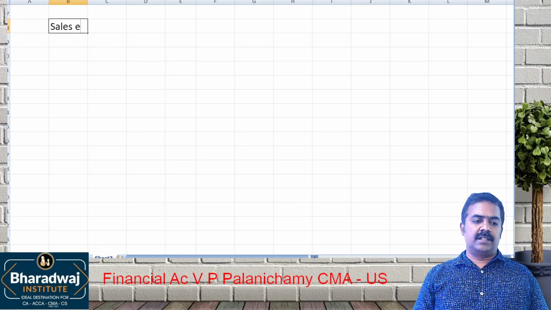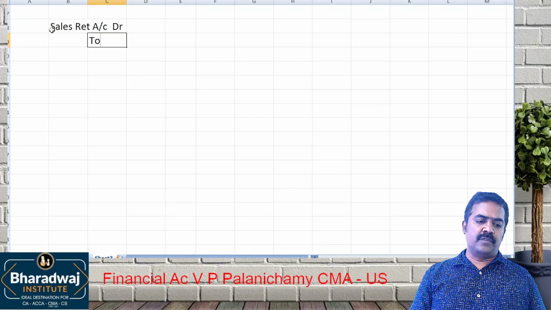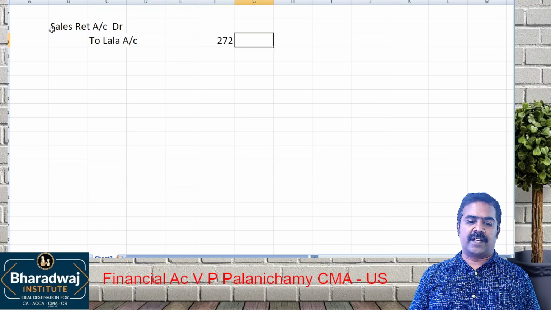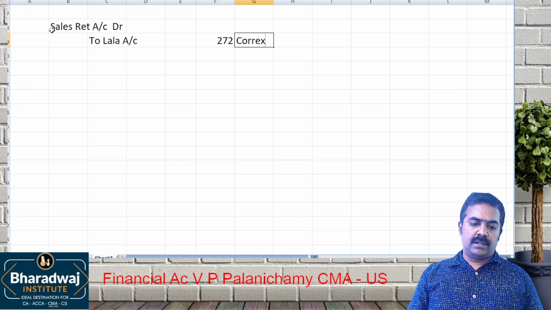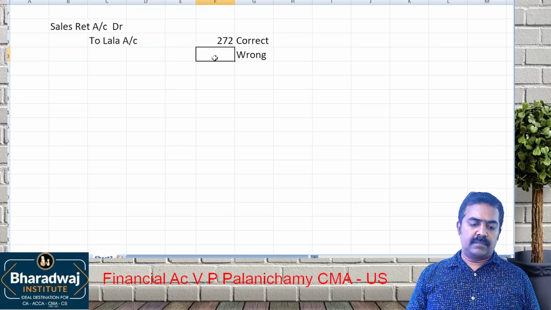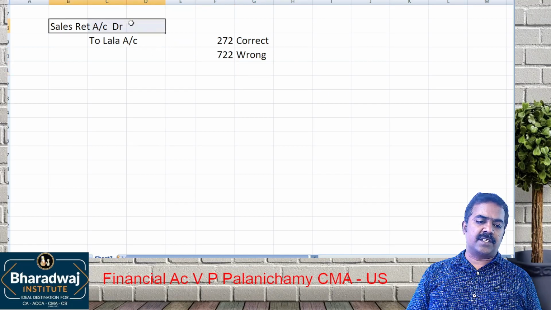Sales returns account. Data to which account we put? எவ்வளவு போட்டிருக்கணும்? 272. This is the correct one. What is the wrong treatment we have given? 722, which means the mistake is only in Lala account.